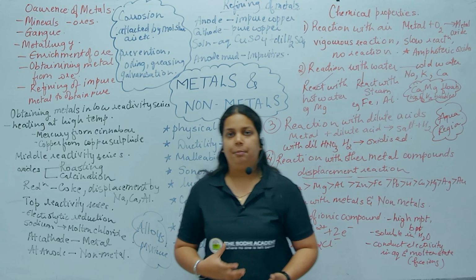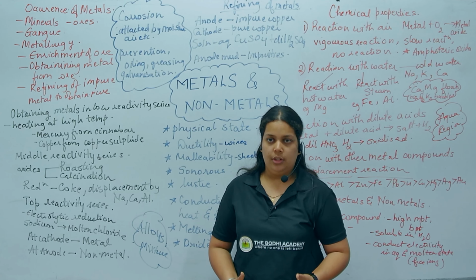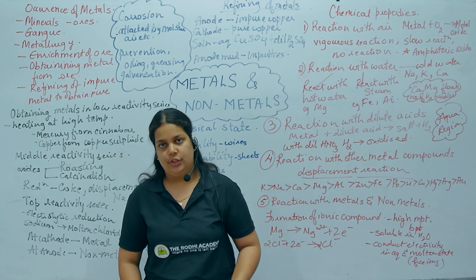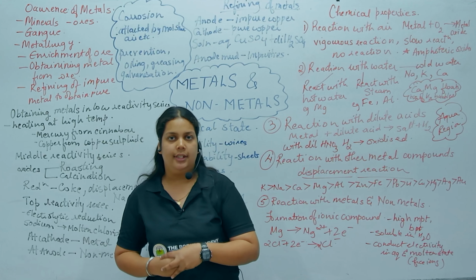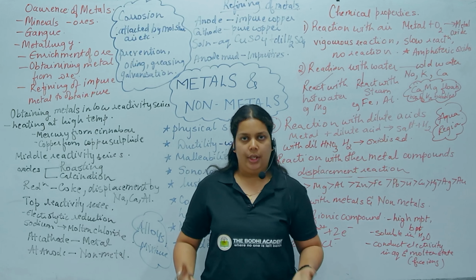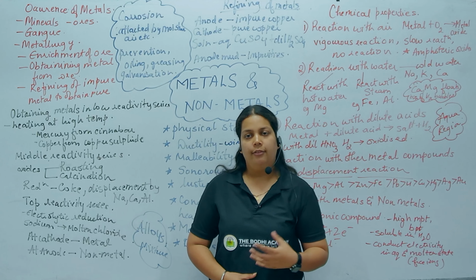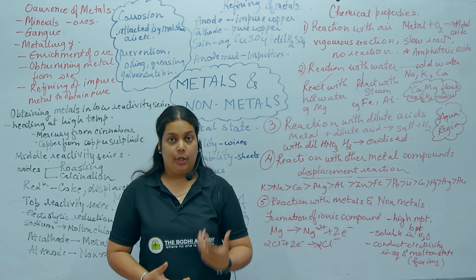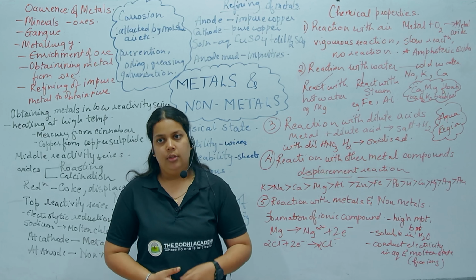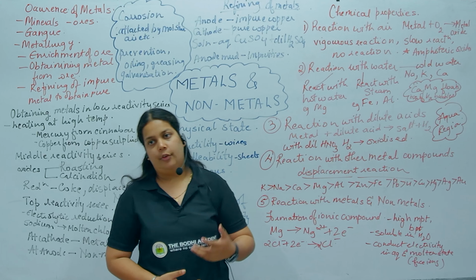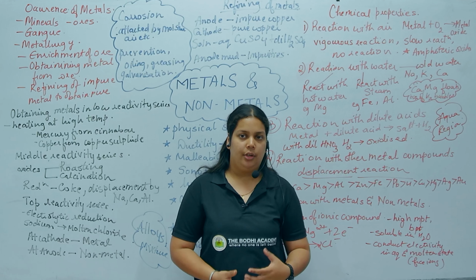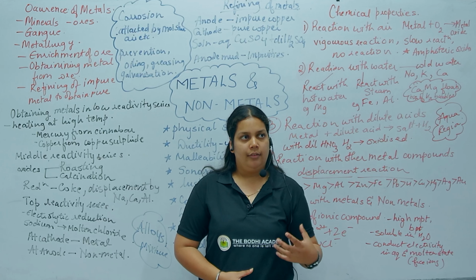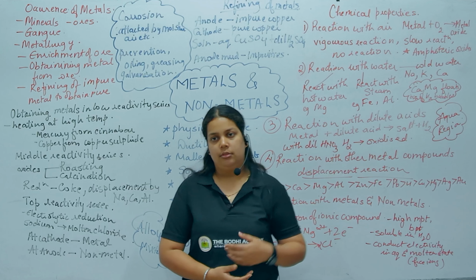So how do we prevent metals from corrosion? We can prevent it by oiling, greasing, galvanization and anodizing. Galvanization is when we apply a coating of zinc. We can also protect metals from corrosion by formation of alloys. There are various alloys, for example stainless steel, which is an alloy of chromium, nickel and iron. An alloy wherein mercury is used is known as amalgam.